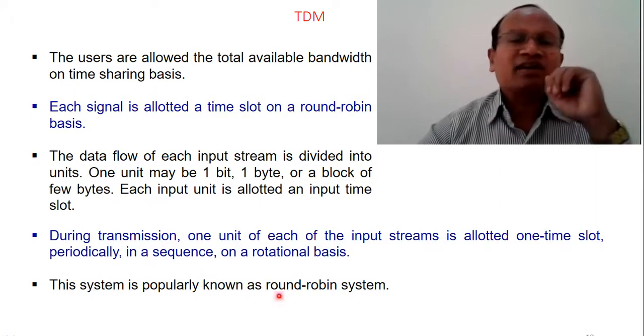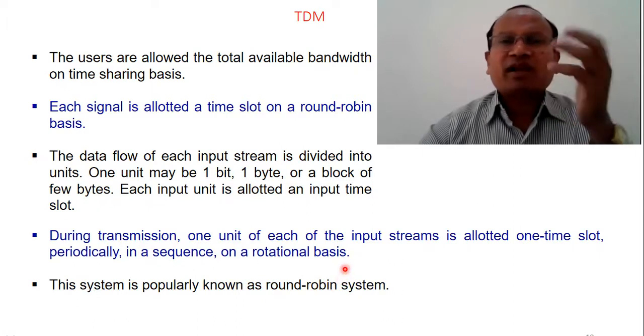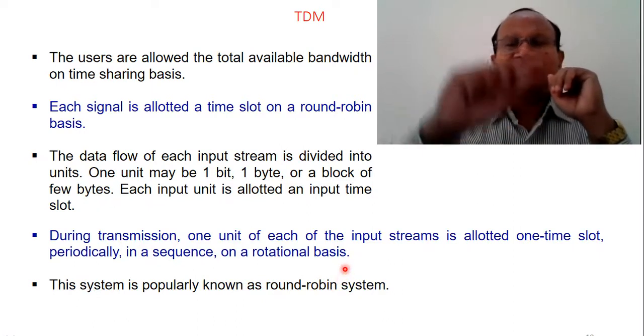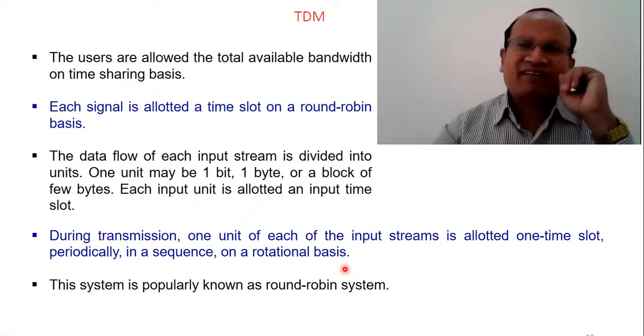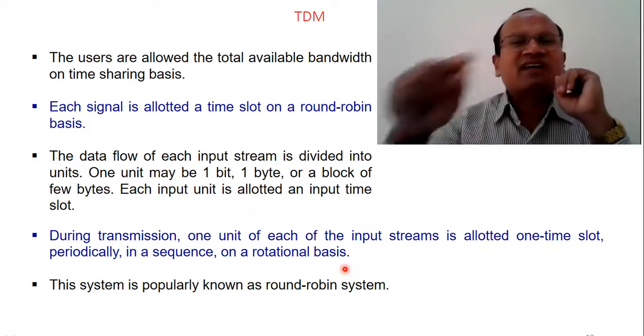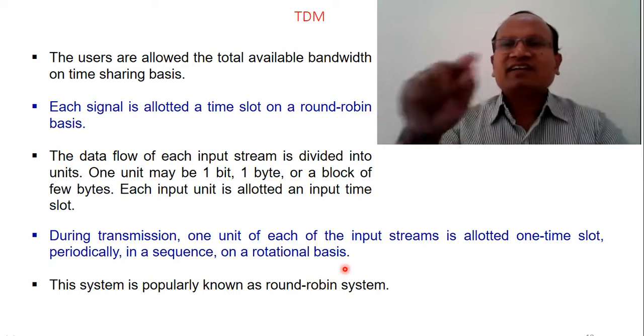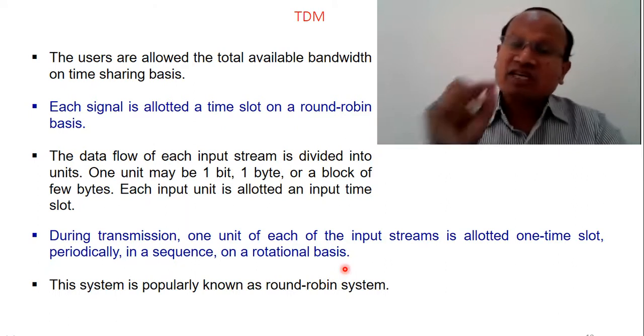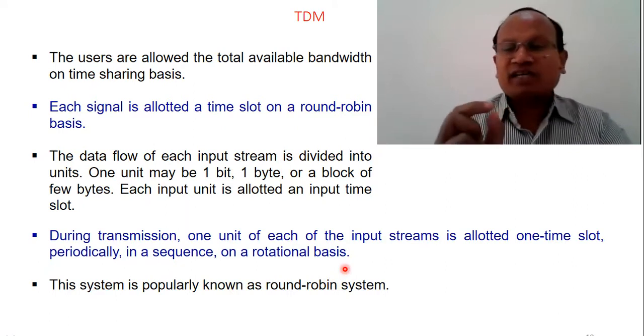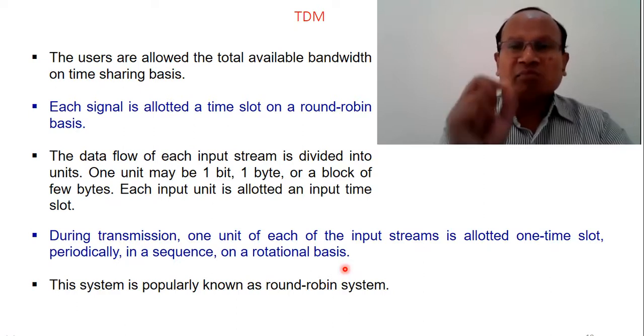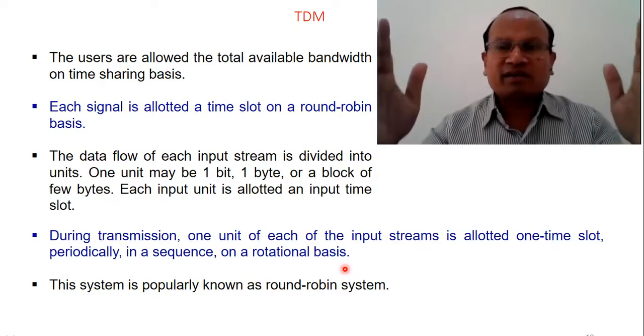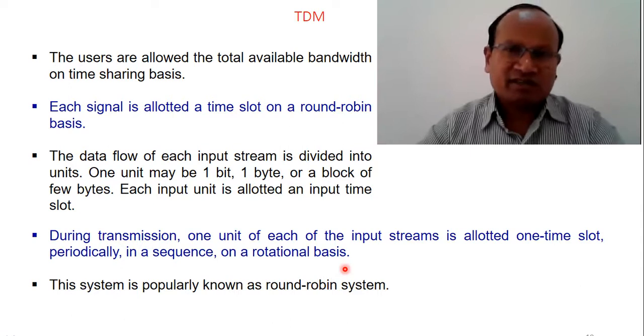This scheme is called round robin. The popular name is round robin. In a rotational manner, all the streams send their different units. What is a unit? One unit is one small message slot of a particular message stream or signal stream.